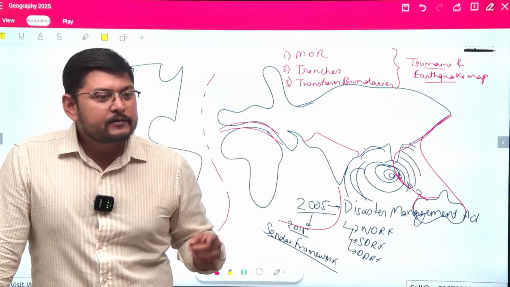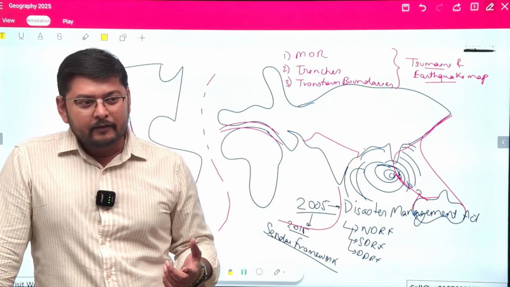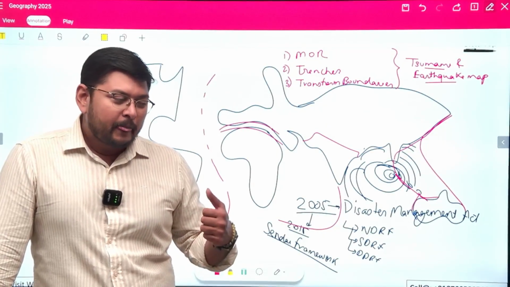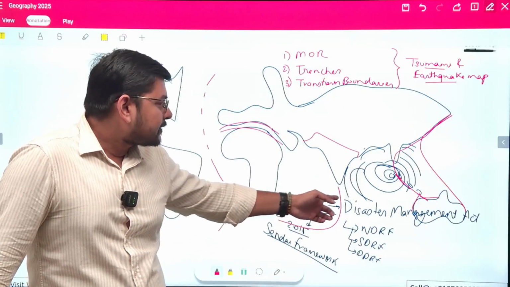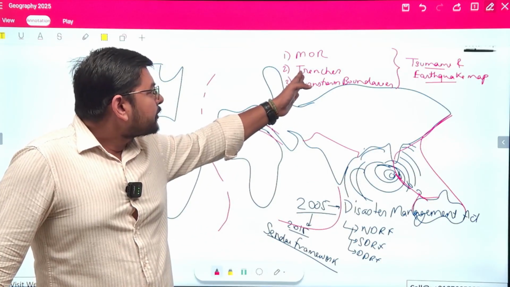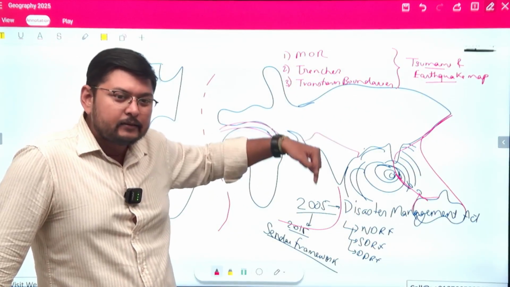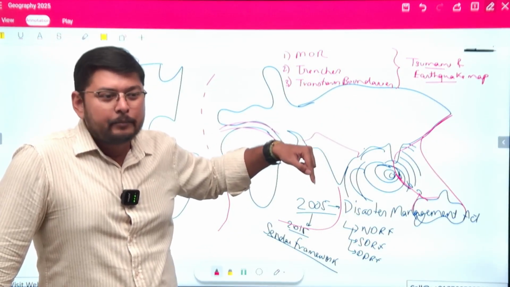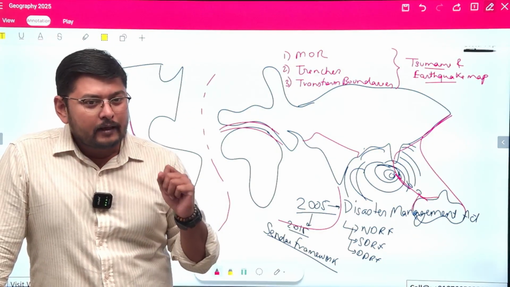Through these things, we are able to understand the tsunami and its impact on human civilization, and to have better situational management through the Disaster Management Act, the Sendai framework, and the map of the world where earthquakes and tsunamis inside the ocean regions can be mapped. So through this we can answer this question.